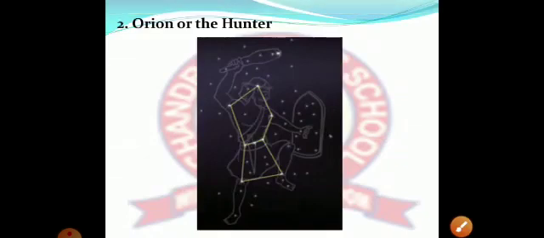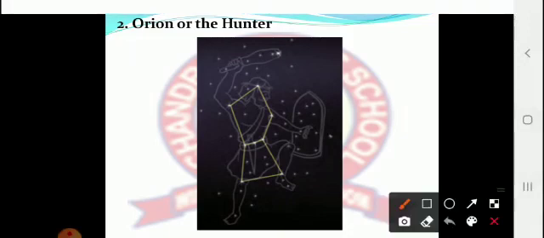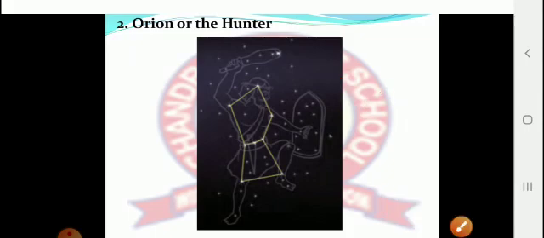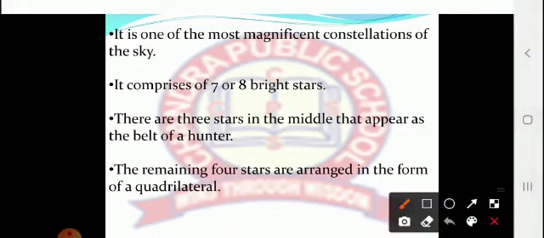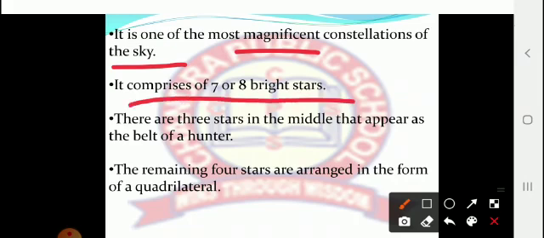Now the second one is Orion, or the Hunter constellation. This picture is of Orion, the Hunter. It is one of the most magnificent constellations of the sky. It comprises 7 or 8 bright stars.